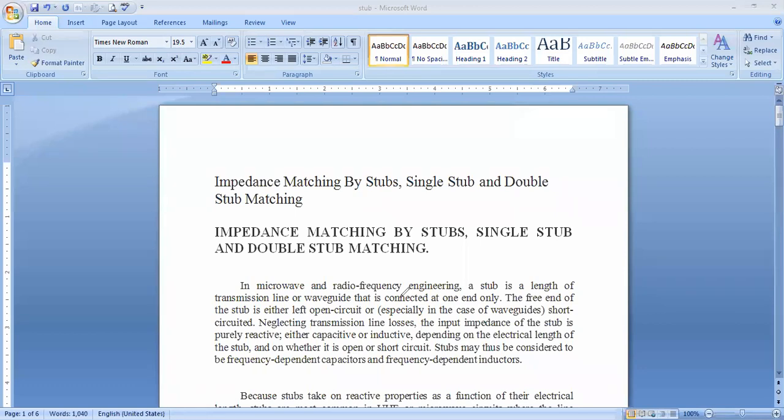See here, coming into the concept, especially in microwave engineering, a stub is a length of transmission line or waveguide that is connected at only one end. Understand? That is connected at only one end of that transmission line. The free end of the stub is either left open circuit or short circuited, and it may be left as either open circuit or short circuited depending upon the requirement.